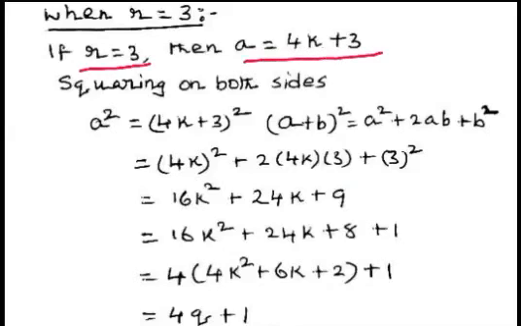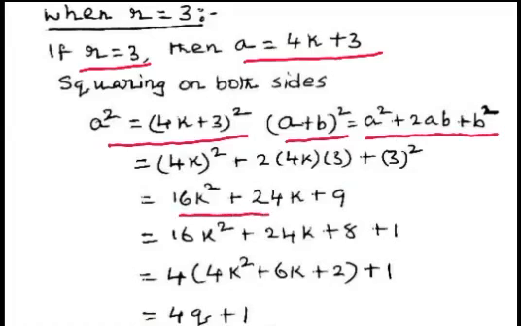a equal to 4k plus 3, and squaring on both sides 4k plus 3 whole square, we use the formula a plus b whole square equal to a square plus 2ab plus b square. Using this formula, we get 16k square plus 24k plus 9. Rearranging this, we get 4 multiplied by quotient 4k square plus 6k plus 2 plus remainder 1.